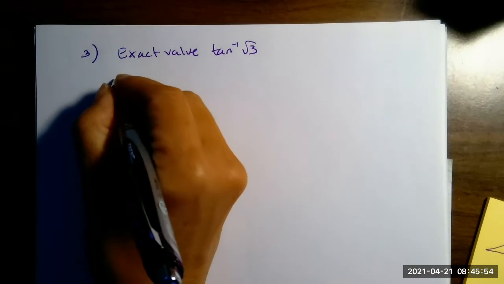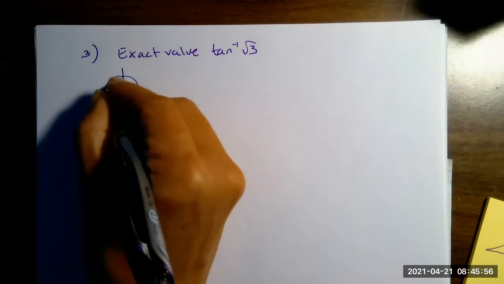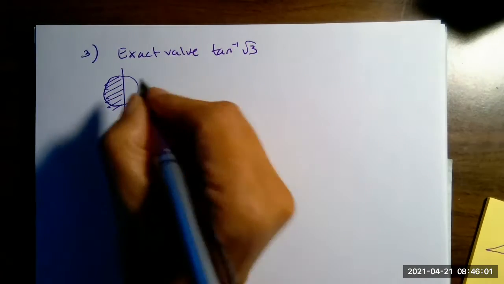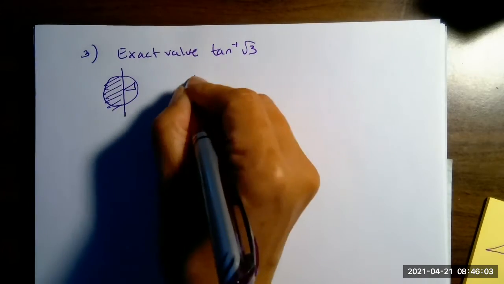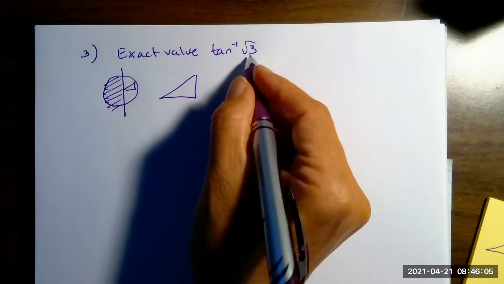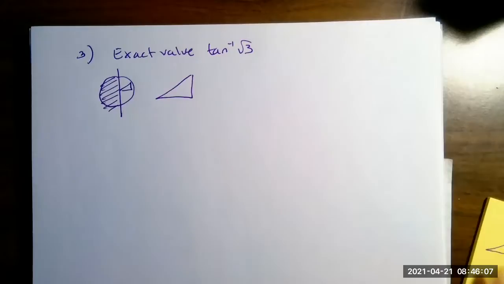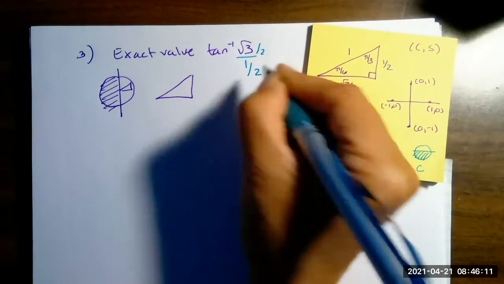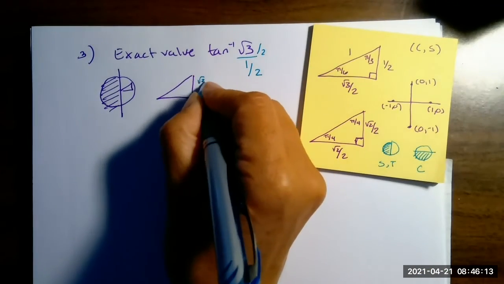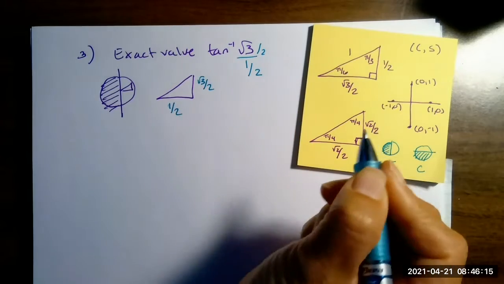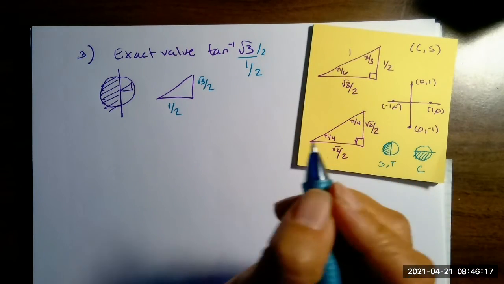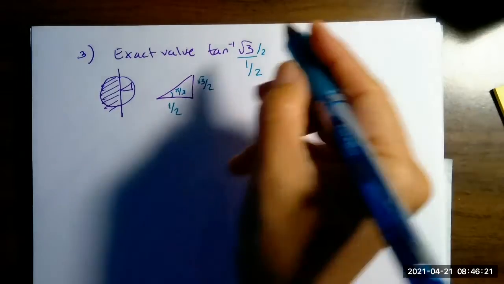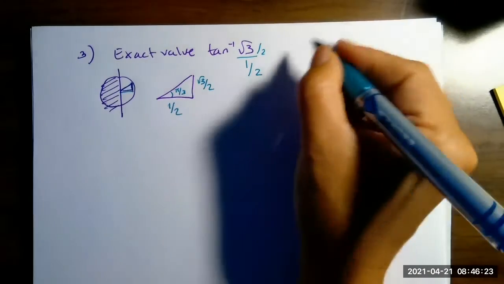All right, so now remember, exact value for tangent. I'm going to slash out that side because it's an inverse function. Tangent is positive here. Root 3 is not a thing on one of these triangles, but root 3 over 2 is. So opposite over adjacent. That makes this pi over 3. So that's my answer, because there's only one triangle to be drawn here.